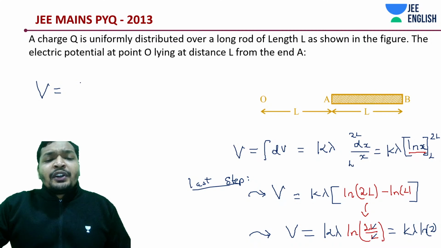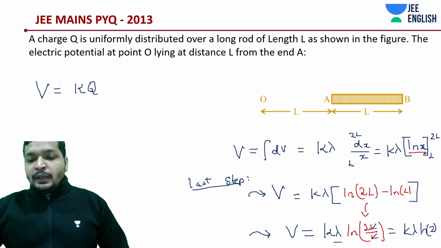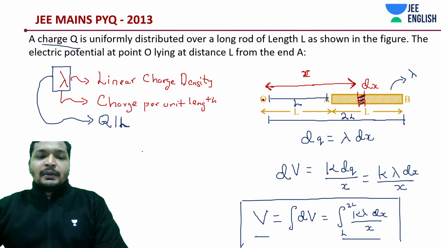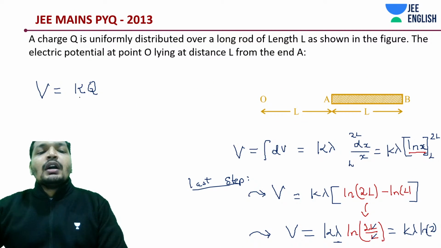Alright, so what is the value of lambda? I'm just substituting the value of lambda, which is going to be Q by L. If you don't remember this, it is charge per unit length. Now, next thing, I'm substituting Q by L into the log.